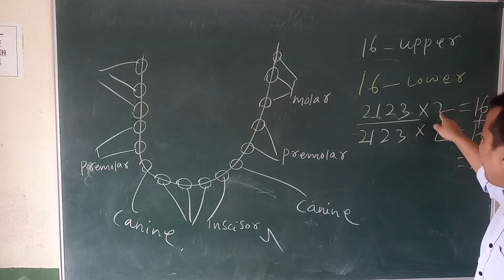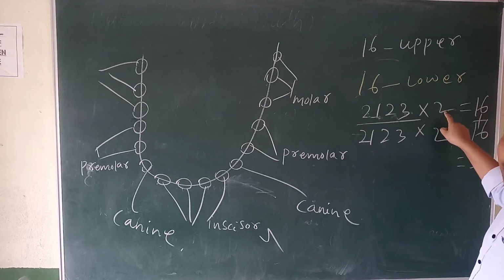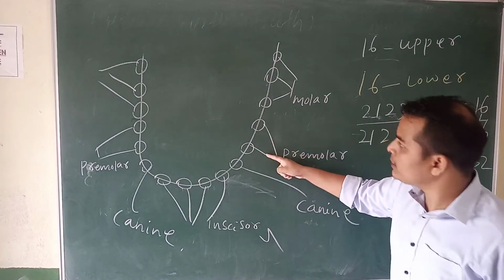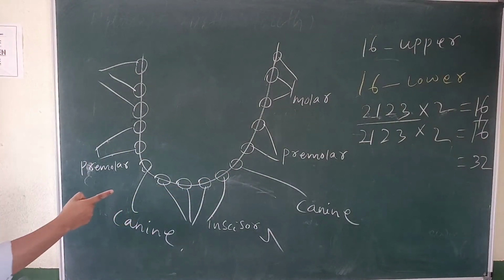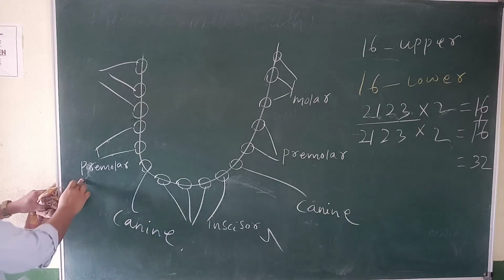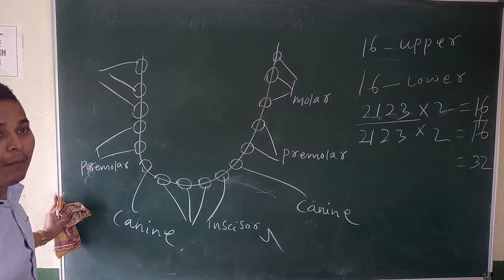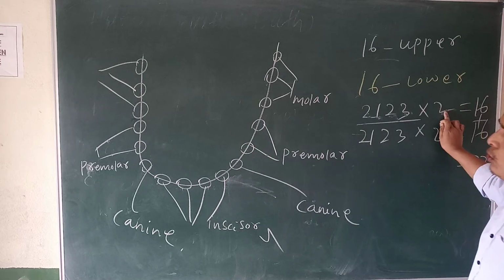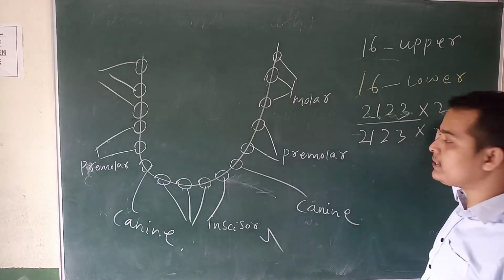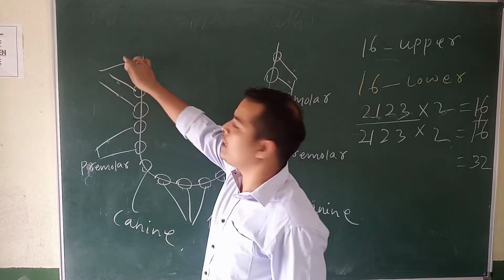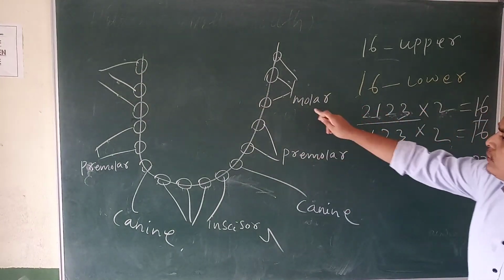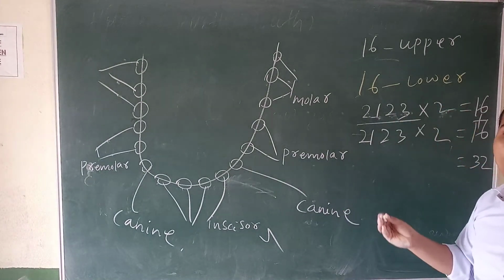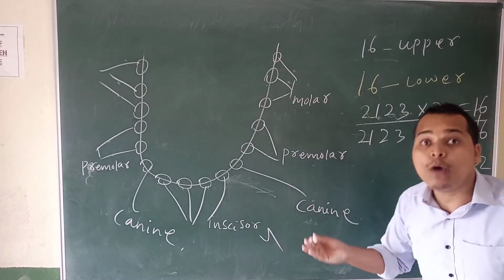So again you count the premolar, 2 into 2. How many? 2 into 2 is 4. So you count 1, 2 here, premolar 1, 2. 4 comes, no? Only one lower jaw it is 4. If you count both jaws, how many come? 8 will come. Yes. Then come to molar, 3 into 2. See, count here, 3 into 2, how many? 6. So 1, 2, 3, 1, 2, 3, 6. Only one side is 6. If you count two sides, how many come? It will be 6 into 2, 12. Yes or no?